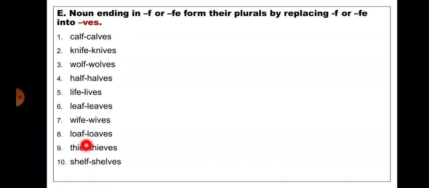The word is ending with f, so we will replace f with ves in order to make it plural. Thieves. Shelf. The word is ending with f, so we will replace f with ves in order to make it plural. Shelves.